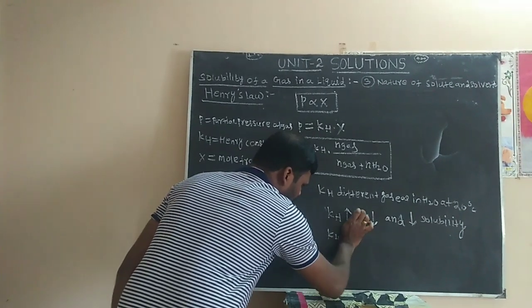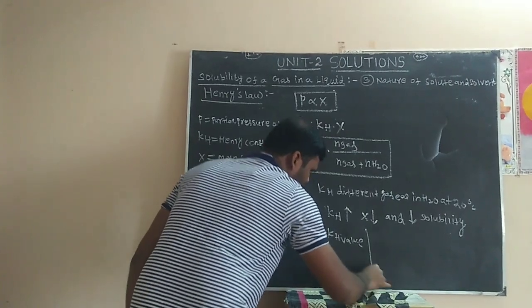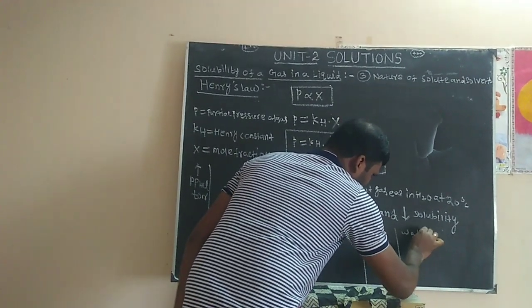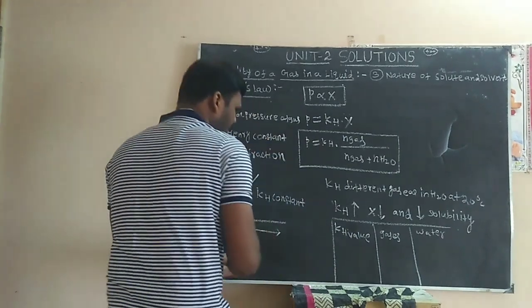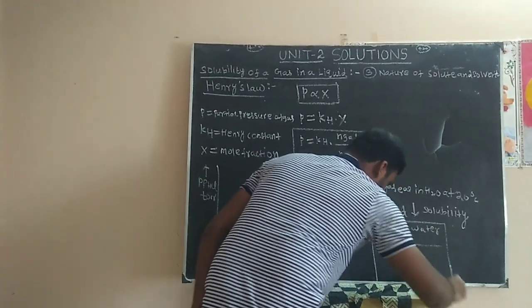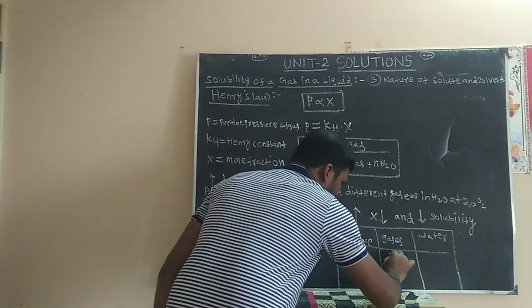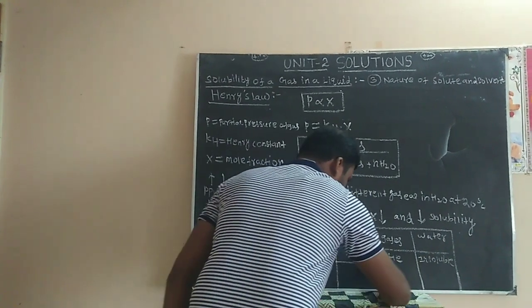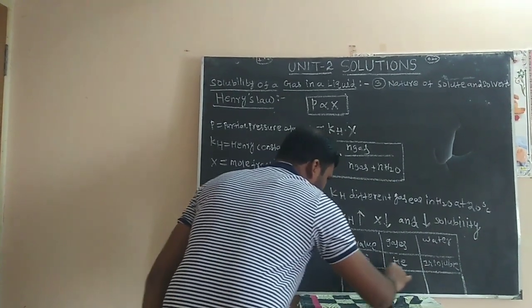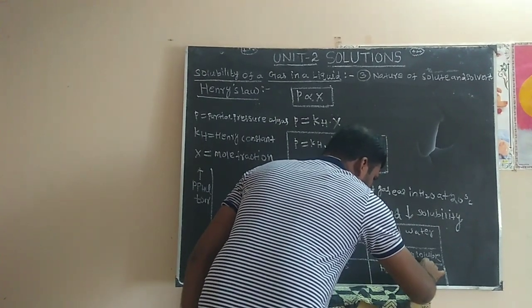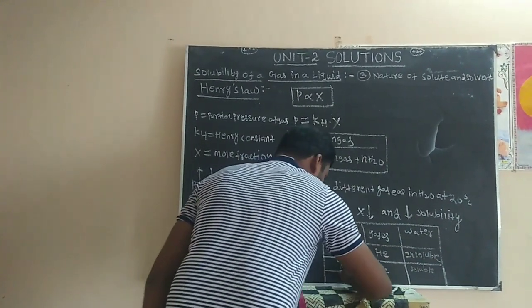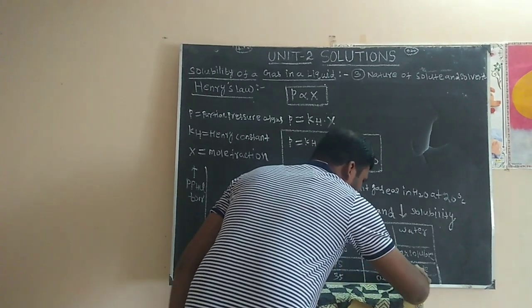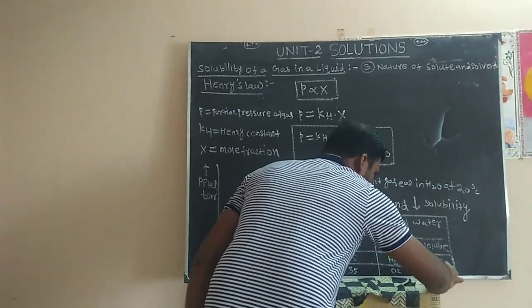KH values for gases in water: helium 145, insoluble. Hydrogen 75, soluble. O2 35, highly soluble.